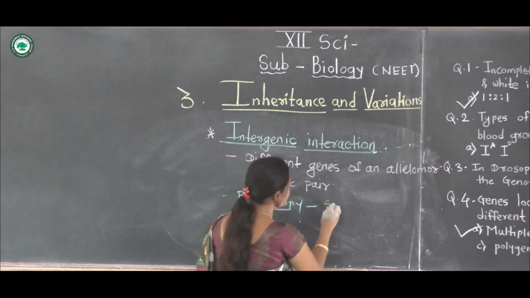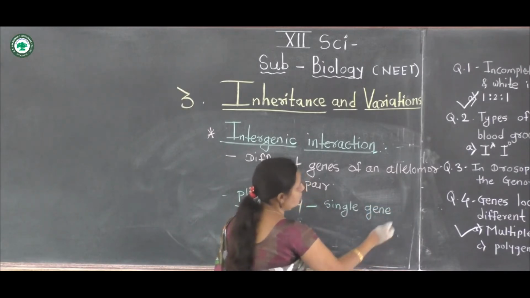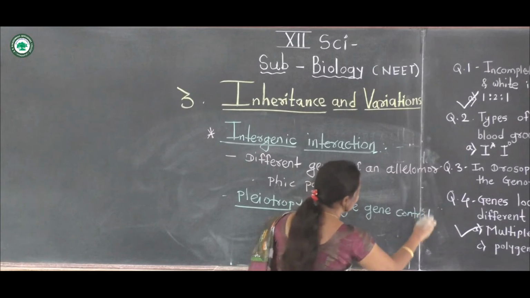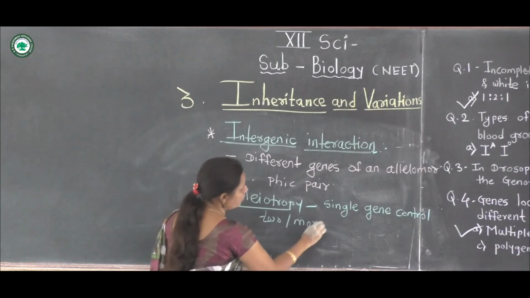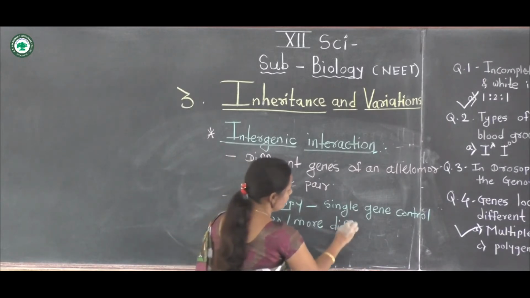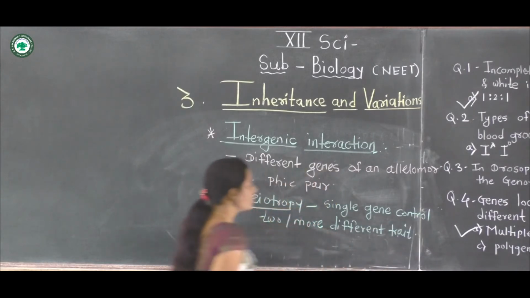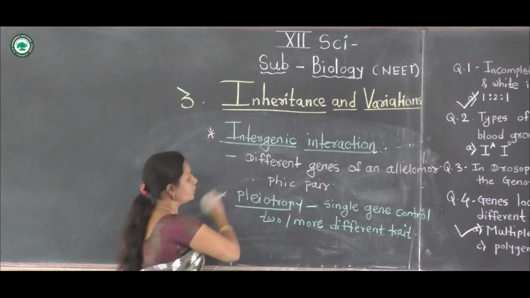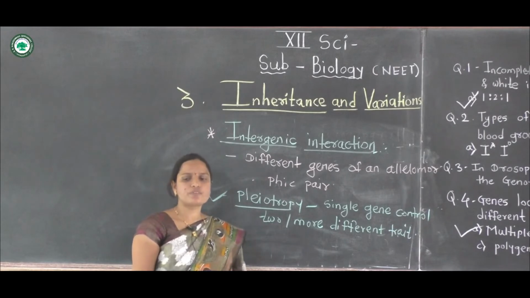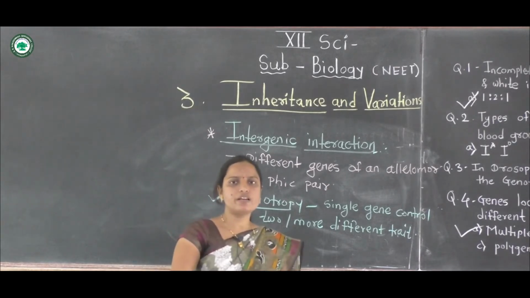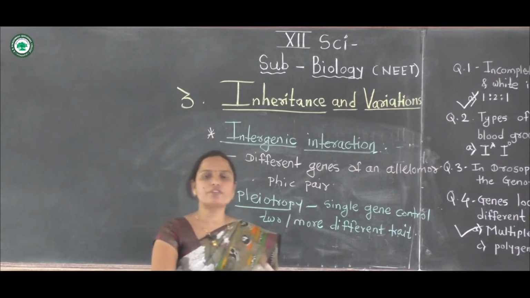A single gene controls two or more different traits. A single gene, a pleiotropic gene, is an example of intergenic interactions. In the intergenic interaction, a single gene controls two or more different traits.